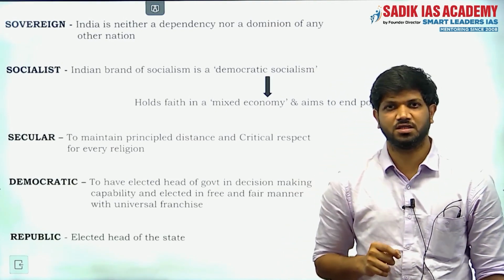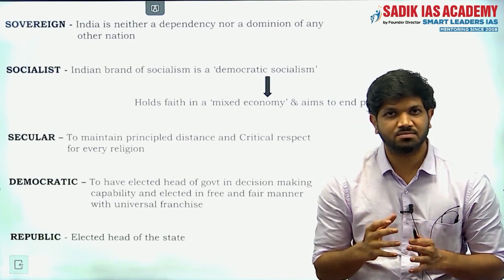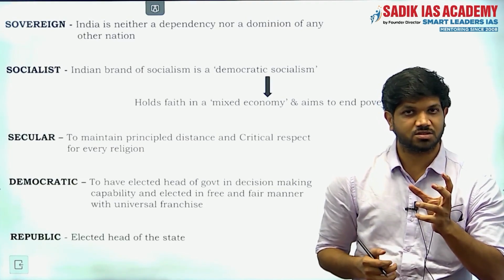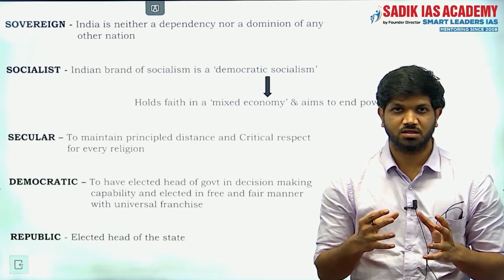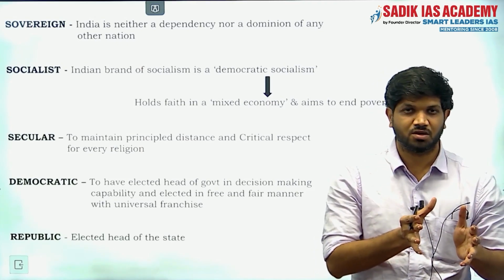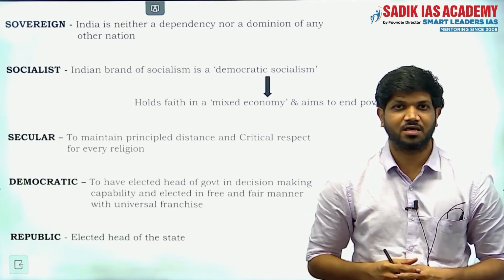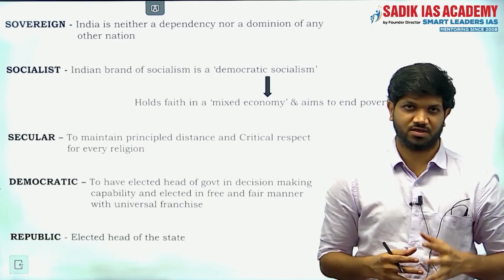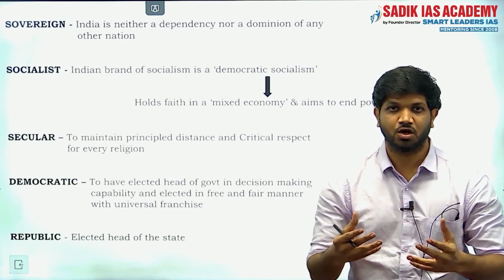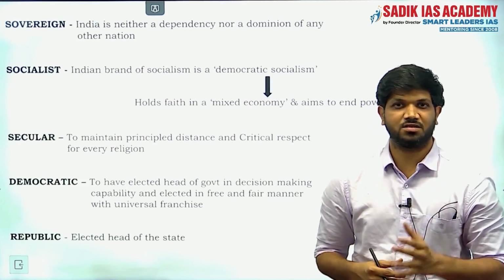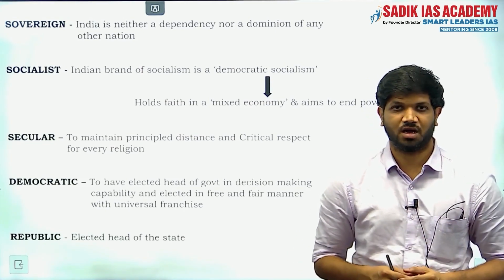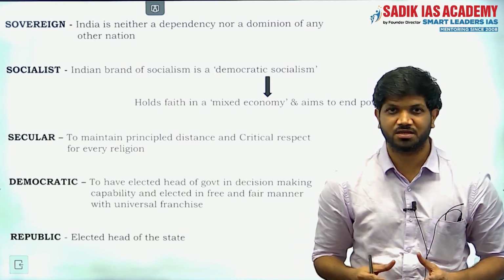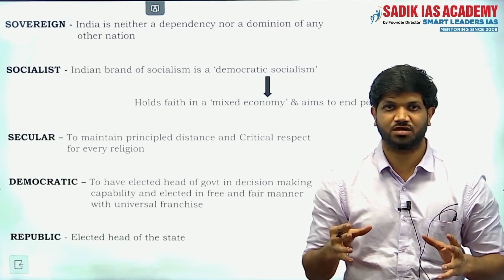The first keyword is sovereign. What is meant by the word sovereign? Sovereign is nothing but the independence of a country. A country is not dependent on any external source, and it can make its own decisions for its internal and external affairs, and it is not dominion to any other state. Then the country is called a sovereign state, and we, the Indian state, became a sovereign state after we got independence on August 15th 1947.